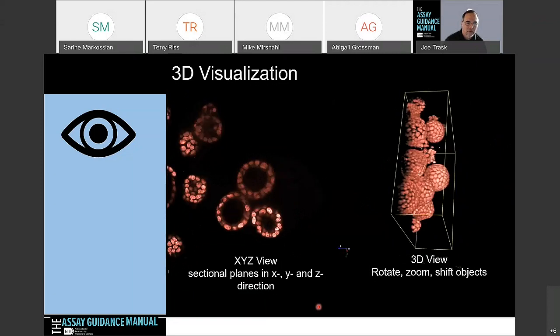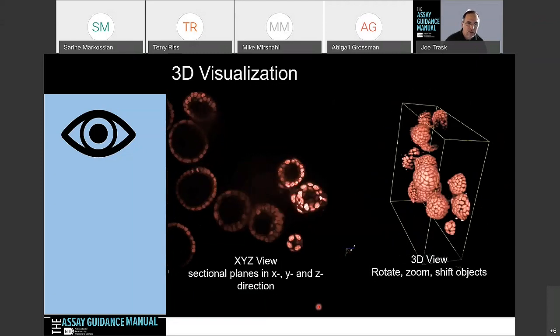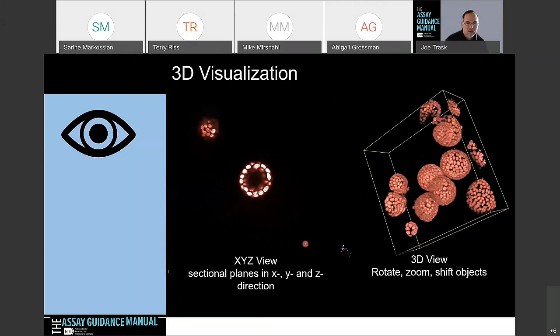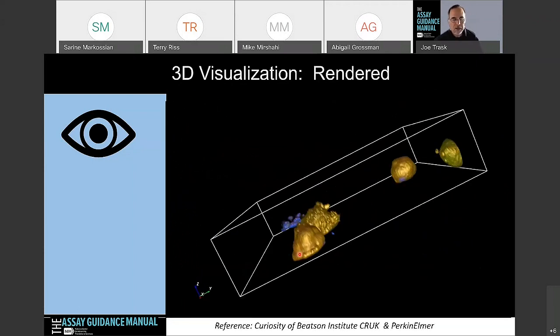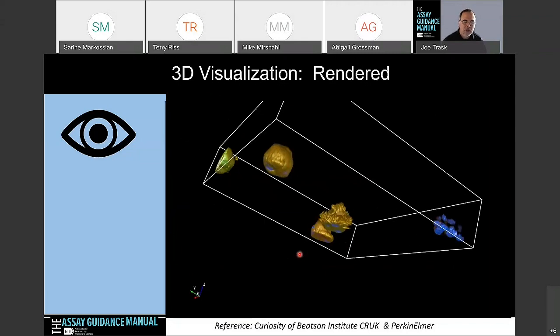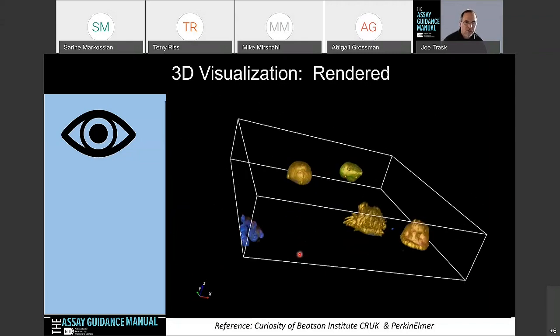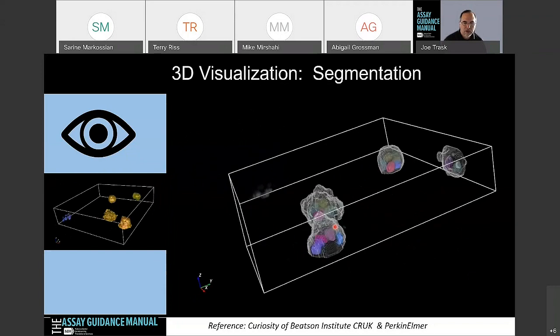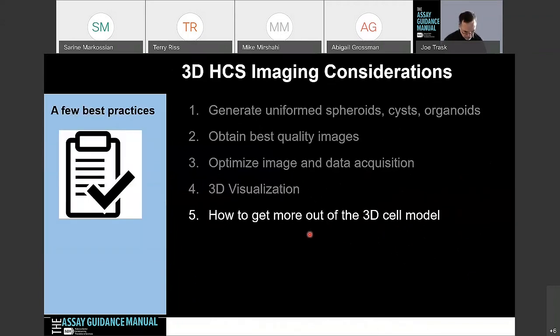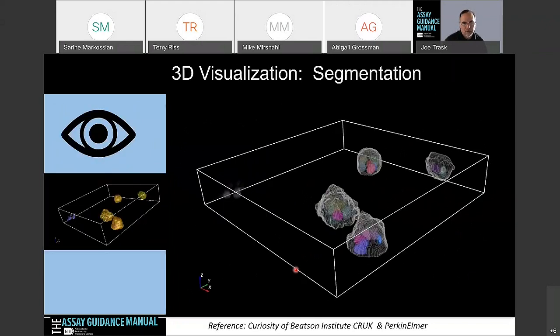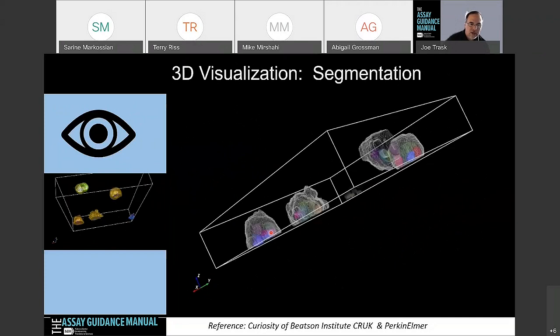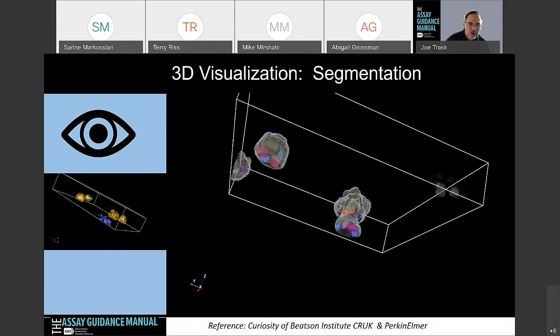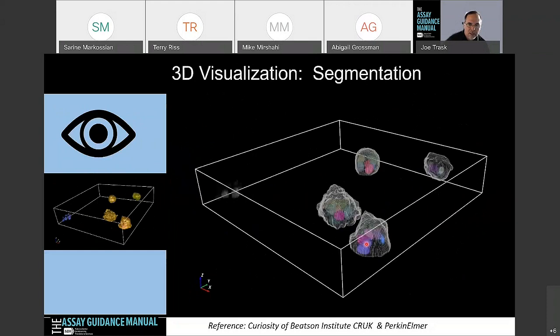There are different ways of doing this. This is a fast way to see what it looks like. But more importantly, I think it's important to look at what the image analysis looks like. So this is an example where these cells have been identified and the individual nuclei are actually identified here. Then you can rotate that, so you can see where each one of these objects is masked, identified, and segmented.